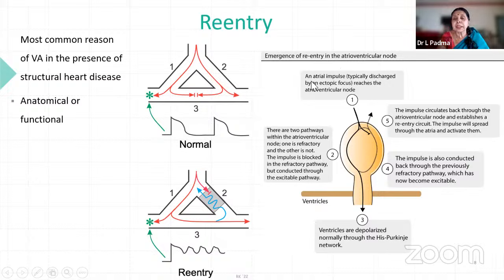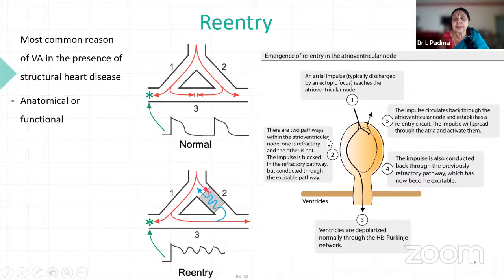In the atrioventricular node, there is an atrial impulse typically discharged by an ectopic focus. Ectopic focus means other than the SA node, AV node, bundle of His and Purkinje fibers, there is another focus, which is known as an ectopic focus, which reaches the AV node. Then the impulse circulates back through the atrioventricular node and establishes a re-entry circuit. This is what is shown here. The impulse will spread through the atria regularly and activate, instead of going to the ventricles. This is the ultimate of what can happen. Ventricles are depolarized normally through the His-Purkinje fibers.